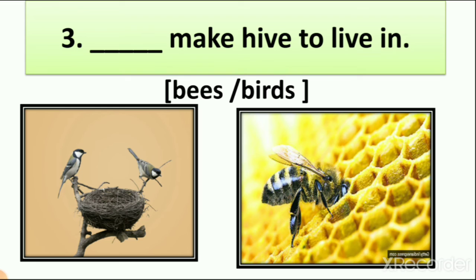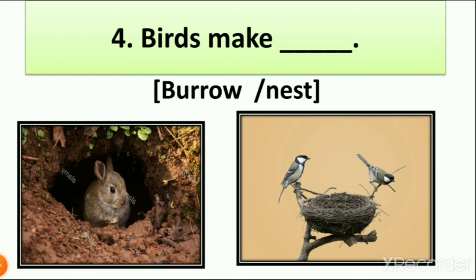So which animal makes a hive? Bees. What is the spelling of bees? B-E-E-S. So bees make a hive to live in. Birds do not make a hive to live in. Birds make a nest to live in from straw and twigs, right? So bees make a hive to live in.